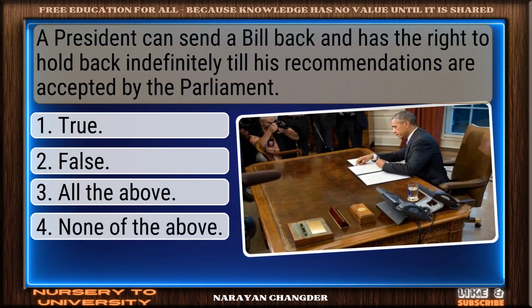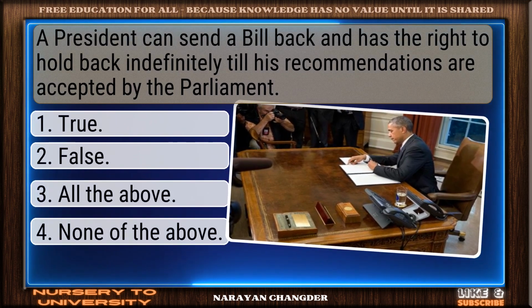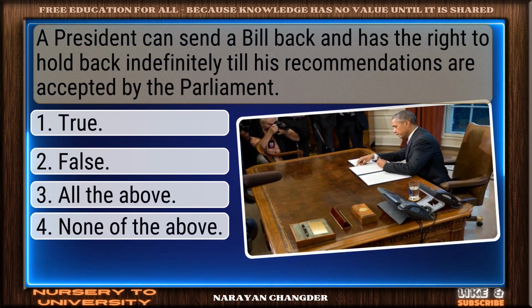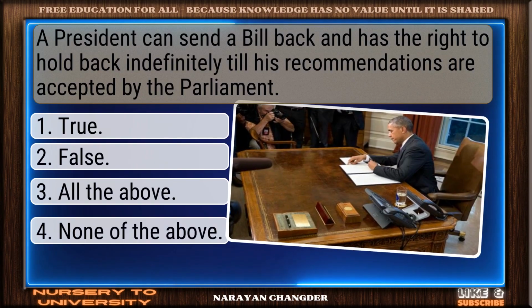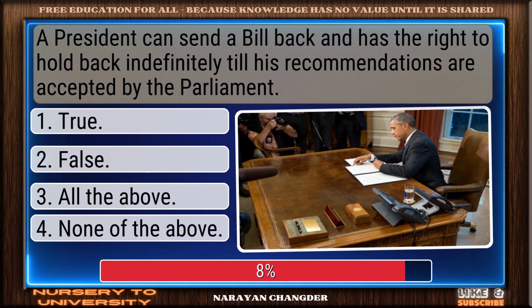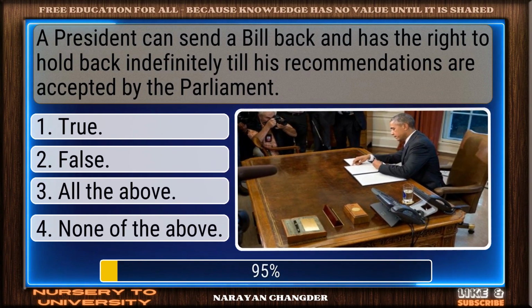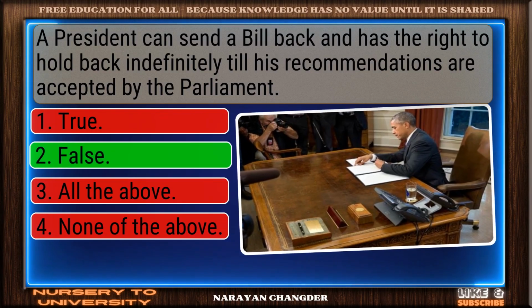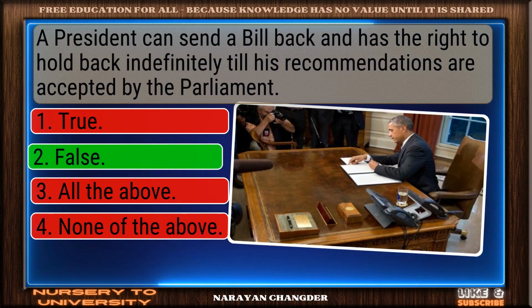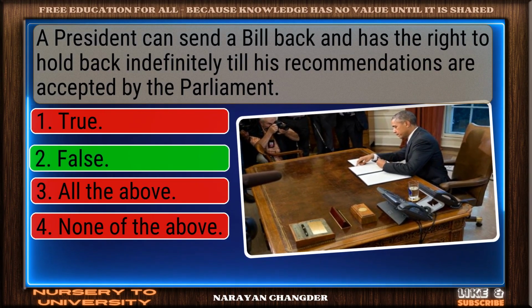Question number 9. A president can send a bill back and has the right to hold back indefinitely till his recommendations are accepted by the Parliament. Clear logic. Your choice, false, is sound and 100% true.